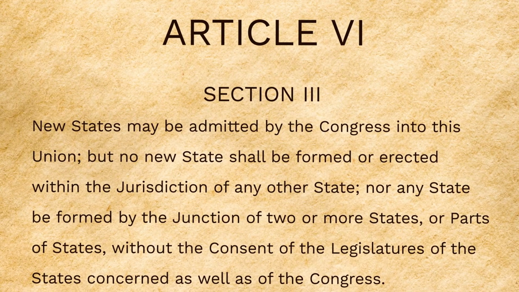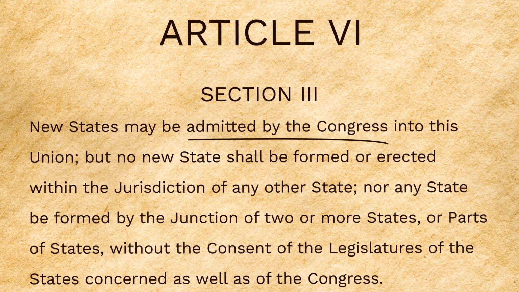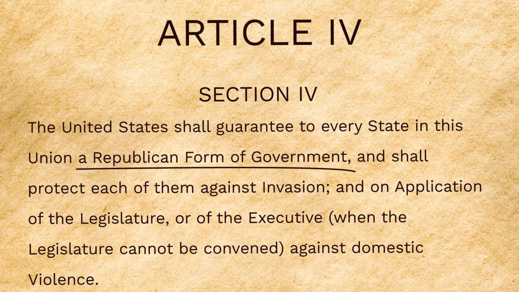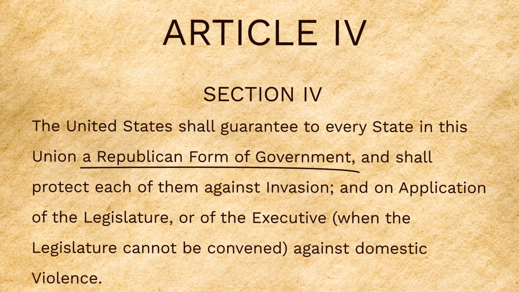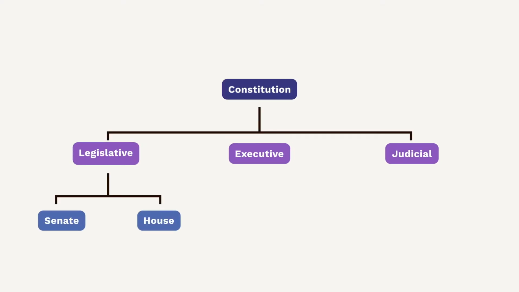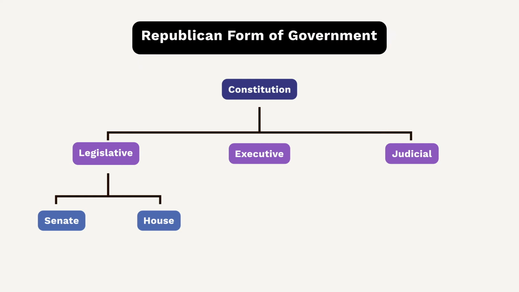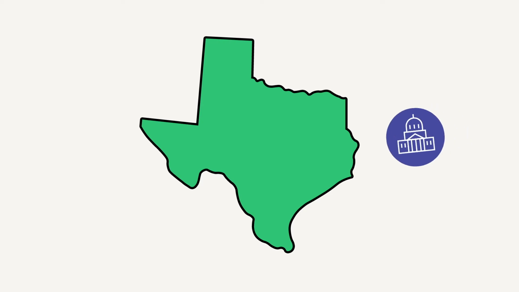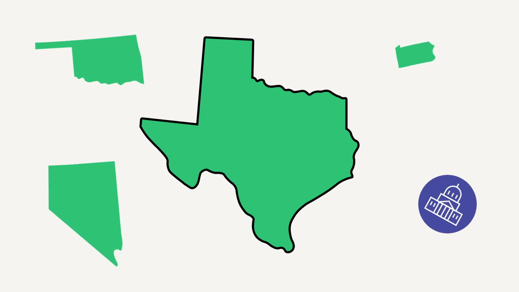This article also lays out how new states can be admitted into the Union and that each state must have a Republican form of government. What this means is that while each state can define the specifics of their government, the overall structure of the state government must be based on a republic. Lastly, this article protects the states from invasion by the federal government, as well as from any other states in the Union.